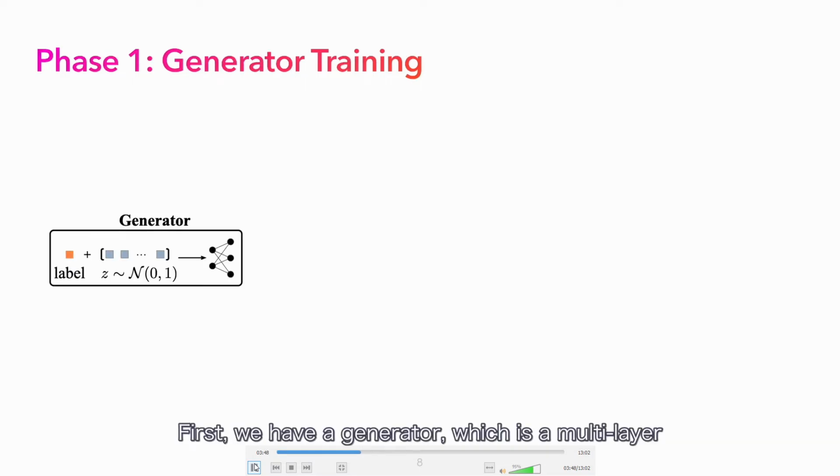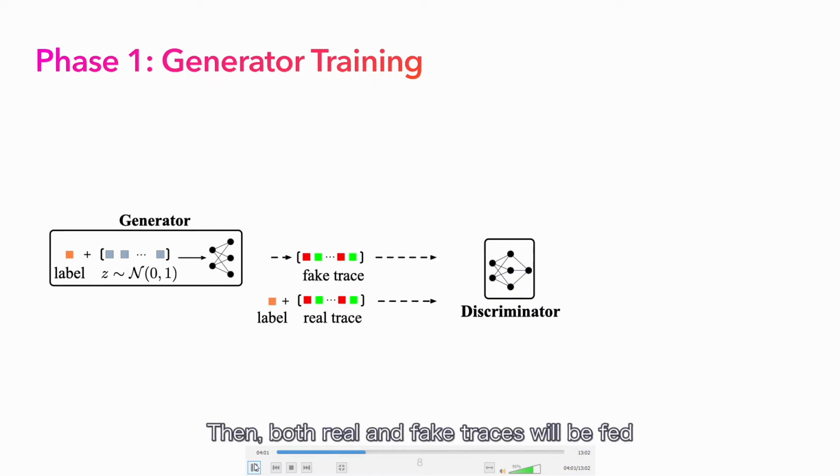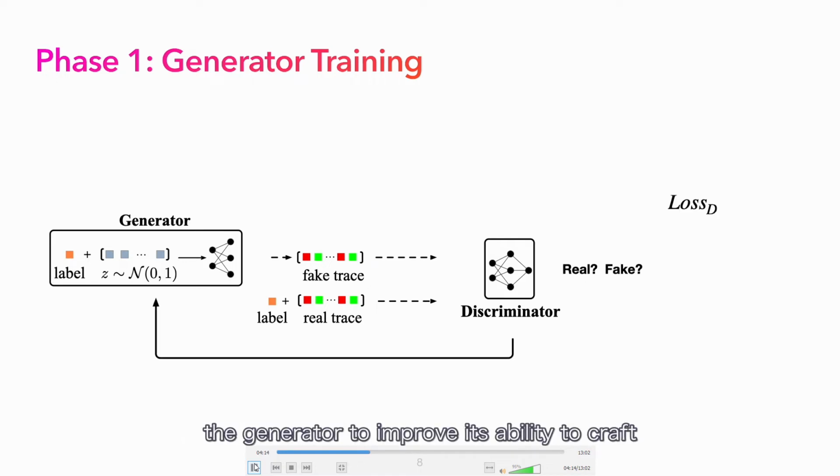First, we have a generator, which is a multi-layer perceptron to generate fake traces. The input is a label of a web page and random noise. It tries to generate a trace of this page. Then, both real and fake traces will be fed into the discriminator. The discriminator is asked to tell them apart by answering whether the trace is real or fake. This feedback will then be passed back to the generator to improve its ability to craft realistic traces.